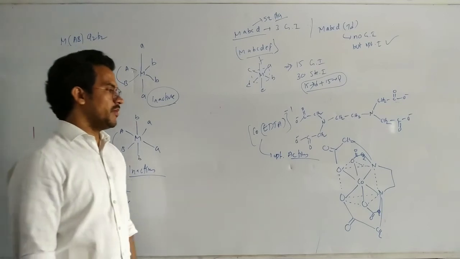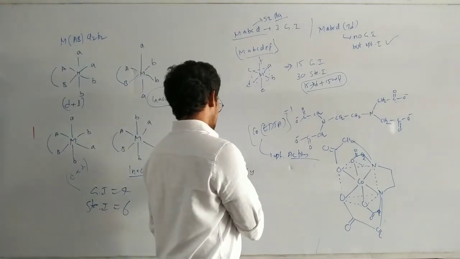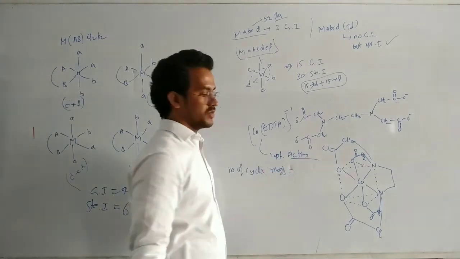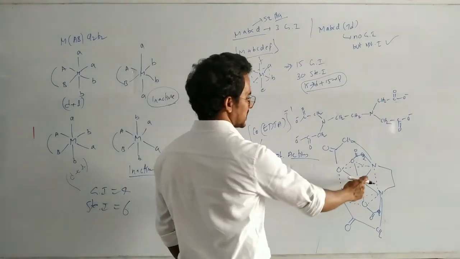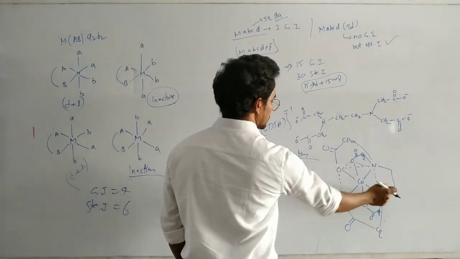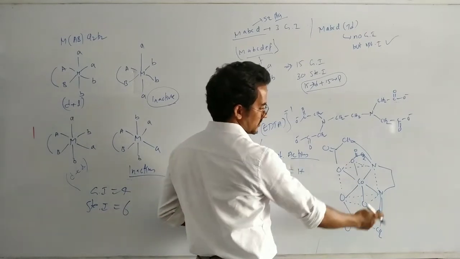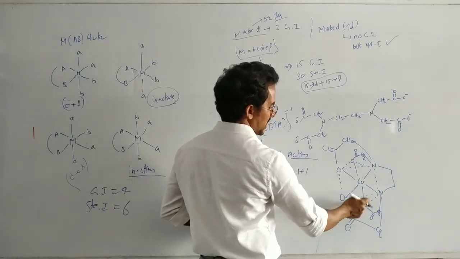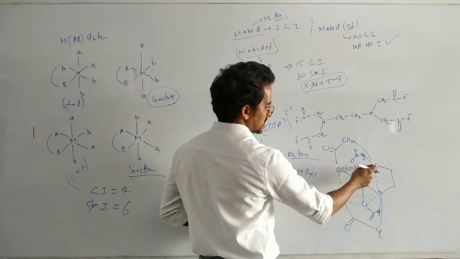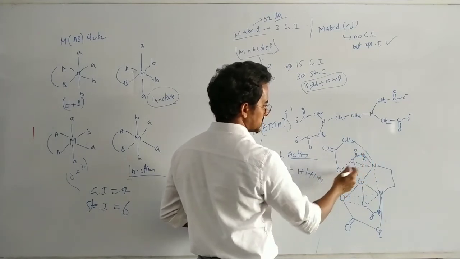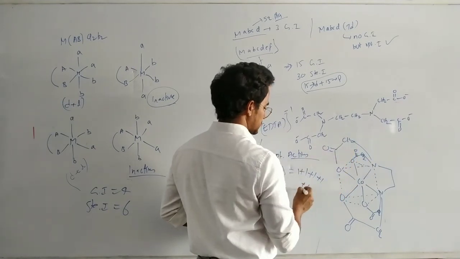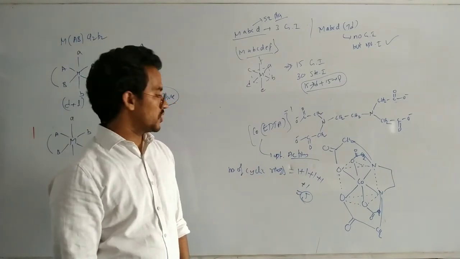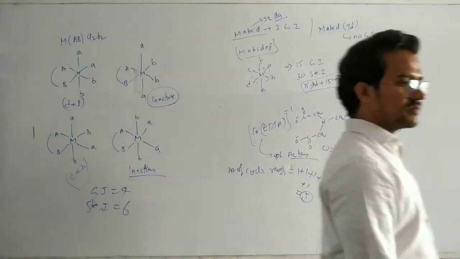That is the structure. How many cyclic rings exist in this complex compound? Cobalt, nitrogen, CH2, CH2 is one cyclic ring. Next, nitrogen, CH2, CO, oxygen is one. Then the next nitrogen, CH2, CO, oxygen, and so on. So a total of 5 cyclic rings exist. Write this down.